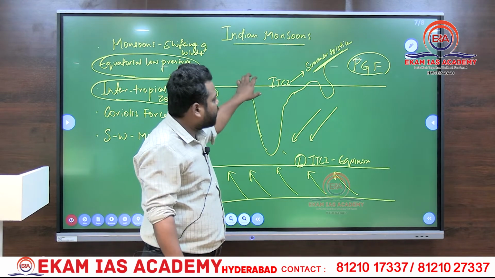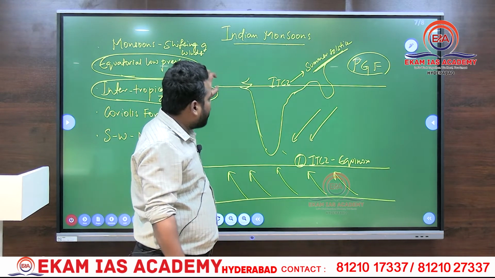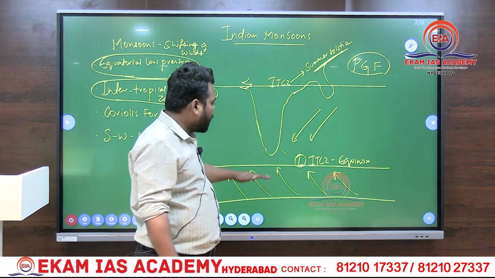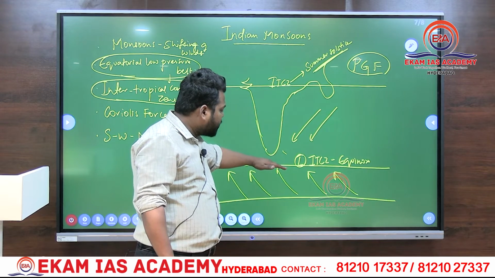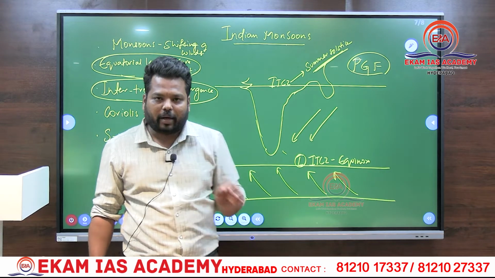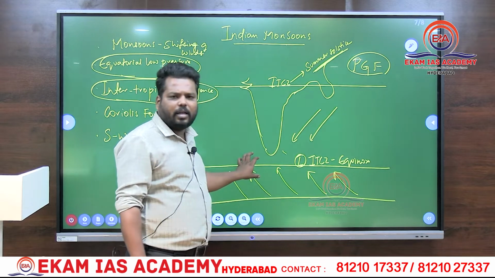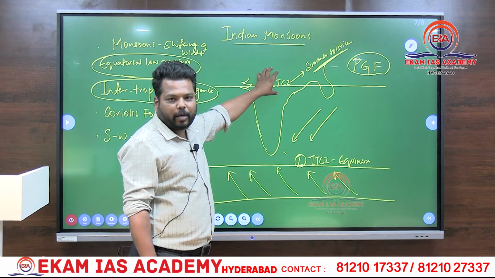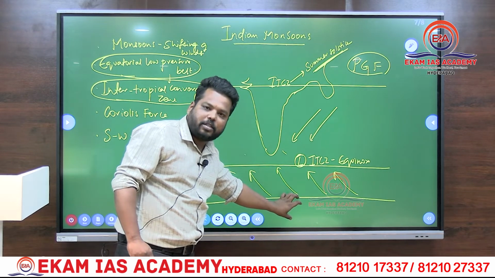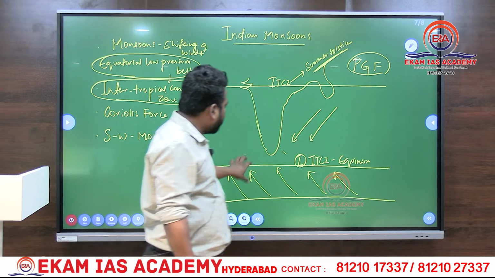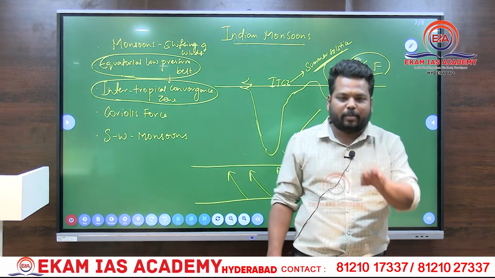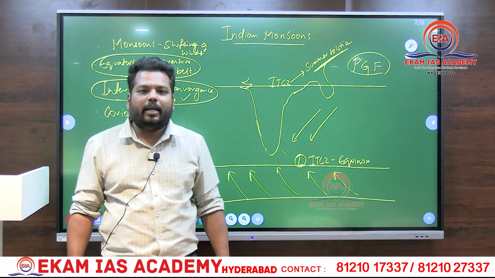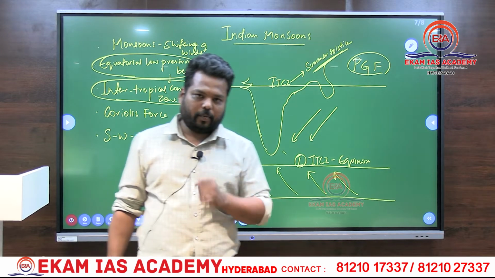During the summer solstice, we have the maximum insolation during the month of June falling on the Tropic of Cancer. So rather than the equator, the low pressure tends to develop onto the Tropic of Cancer. The low pressures are generally present near the equator itself, but during summer solstice this low pressure shifts to the Tropic of Cancer. During winter solstice, it shifts near the Tropic of Capricorn. Due to this shifting nature of the low pressure present at the equator, we give it a term called Intertropical Convergence Zone.